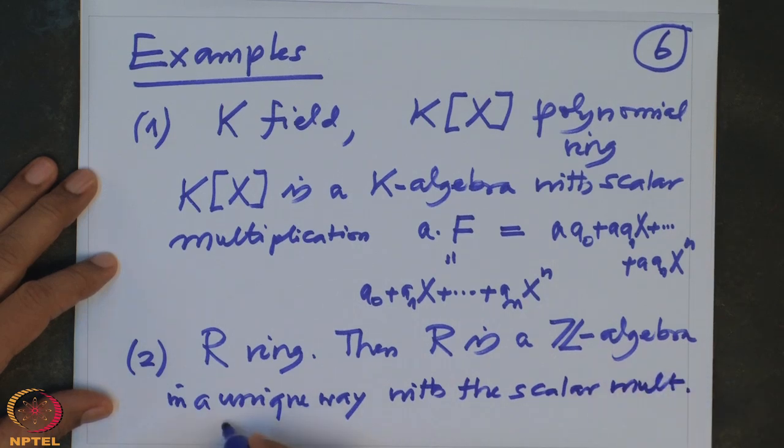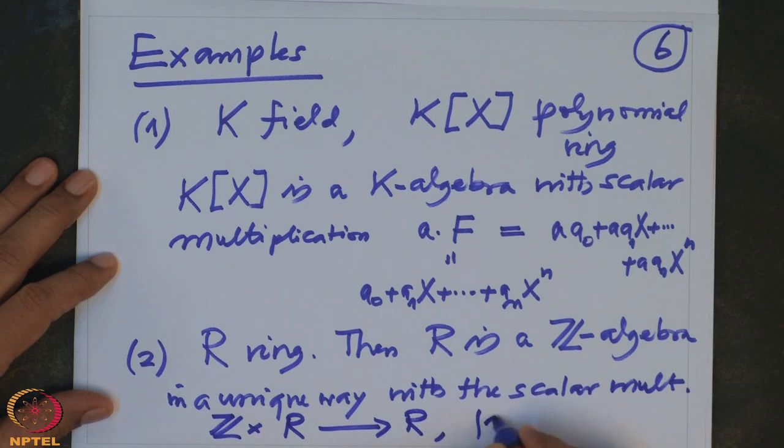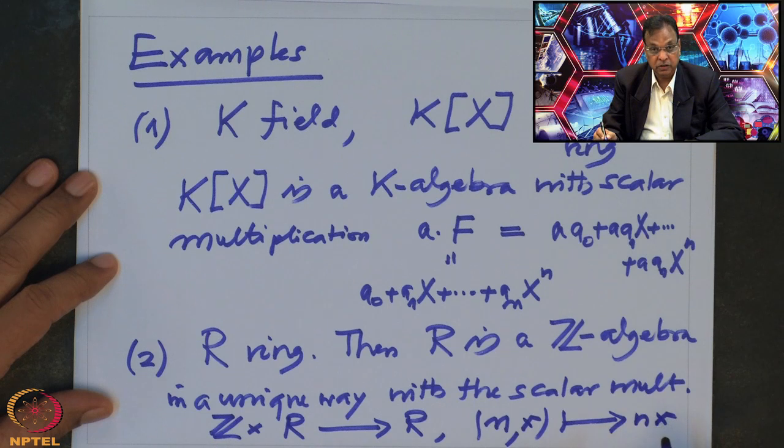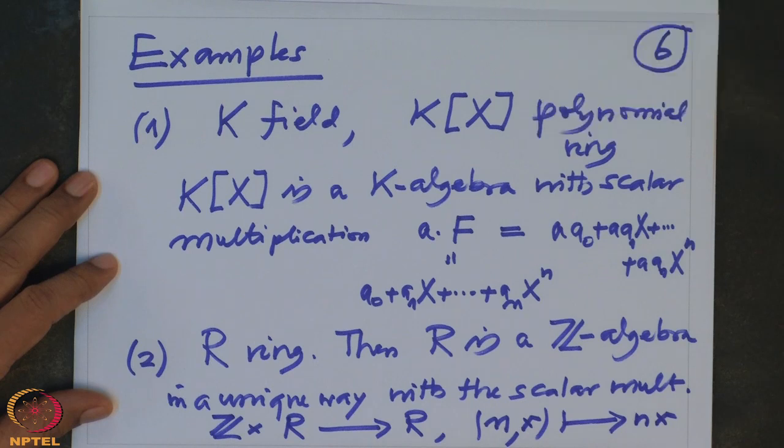So we need a map from Z cross R to R. This is obviously given. Take any n, take any x and map it to nx. nx is clear: nx is x plus x, n times, when n is positive, and otherwise it is minus x minus x, n times, when n is negative. So this is the only scalar multiplication which makes R a Z module.